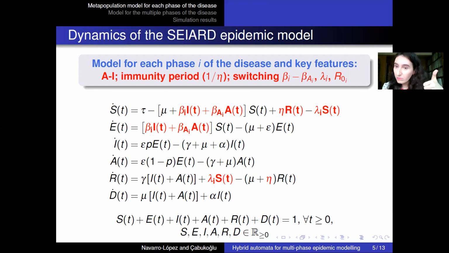Also, we consider an immunity period inside the model. And what is key also, so we have the switching beta, which is the transmission rate. So we have a switching transmission rate and a switching vaccination strategy. And of course, as a consequence, we have a switching basic reproduction ratio of the disease, R.